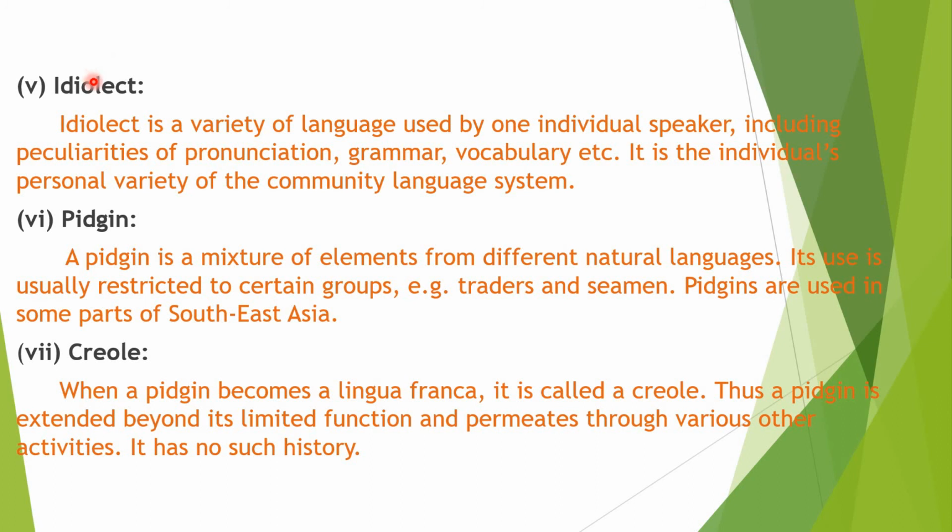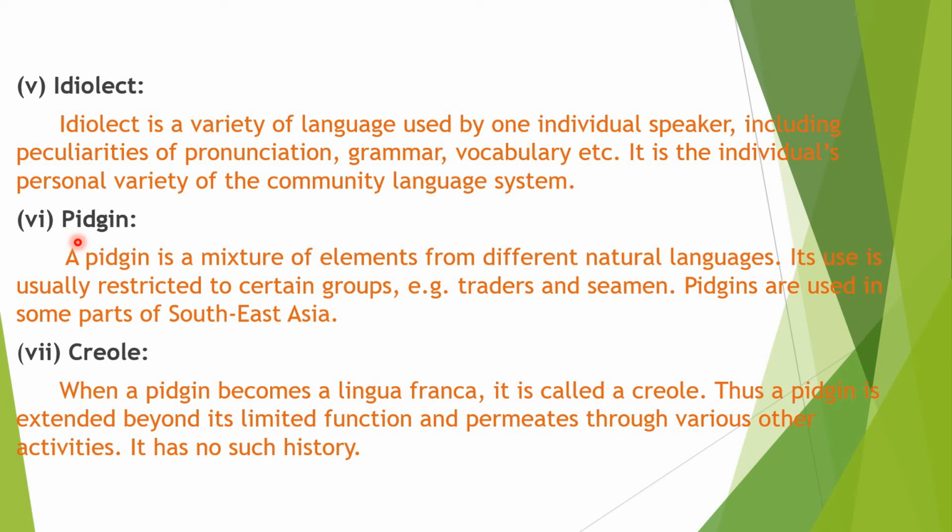Next one is idiolect. Idiolect is a variety of language used by one individual speaker, including peculiarities of pronunciation, grammar, vocabulary, etc. It is the individual's personal variety of the language system.